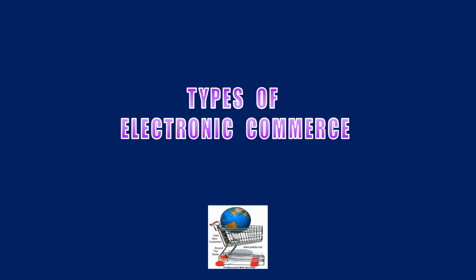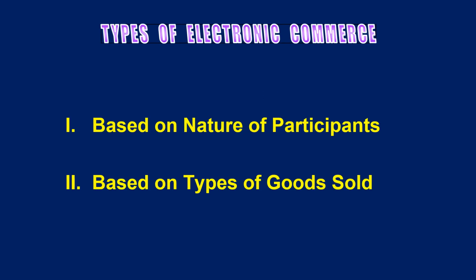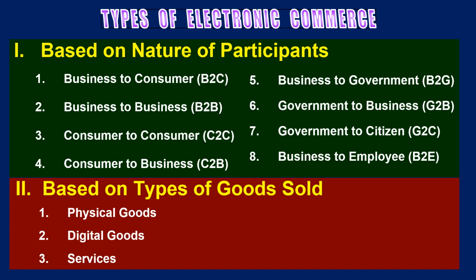Now let us understand the different types of e-commerce, also known as electronic commerce. These types of electronic commerce are classified into two major categories. First one is based on the nature of participants, and the second classification is based on different types of goods that are sold. In this way, e-commerce consists of two different types. Now let us see both these models in detail.